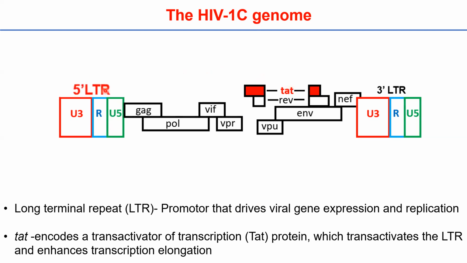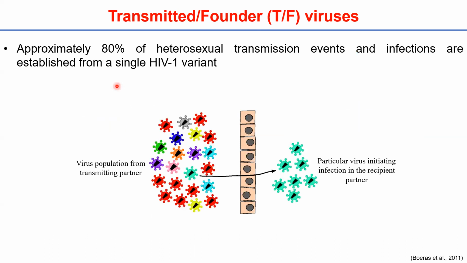So it is unknown what the effect of the LTR genetic variation is on the observed heterogeneity in the patient responses to latency reversal that I just showed in the previous slide. Furthermore, as I've highlighted previously, latency is established very early in infection. Approximately 80% of heterosexual transmission events and infections are established from a single HIV-1 variant, and this is called the